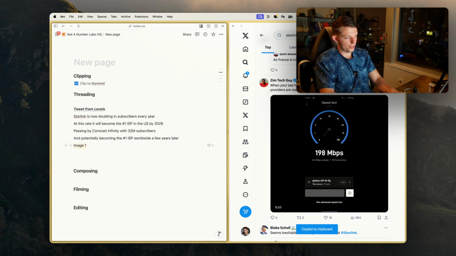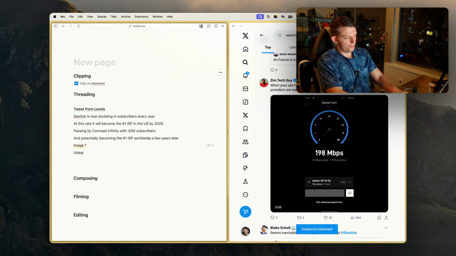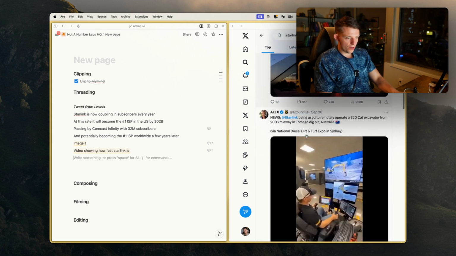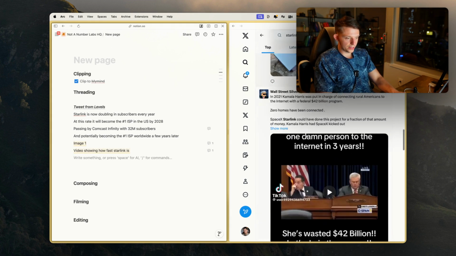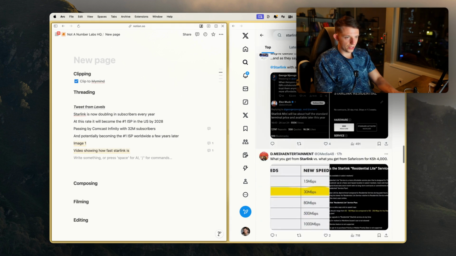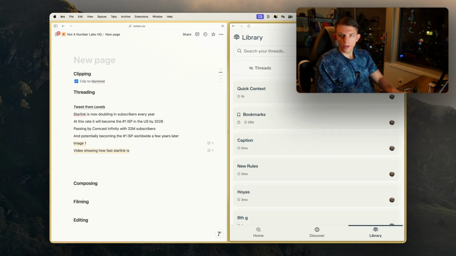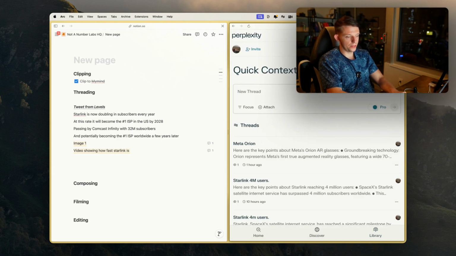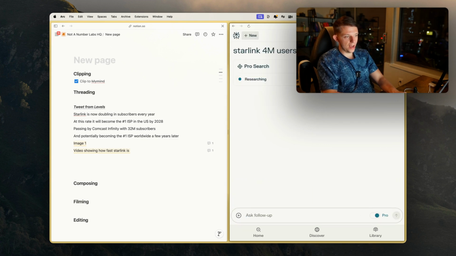So what I can do here is I'm just going to say video showing how fast Starlink is. We can keep going down and we're finding these latest things right here. Starlink. And if I want to get even more context, I can actually go to Perplexity. And what I can do is I can hit Starlink 4 million users, and I can run this.